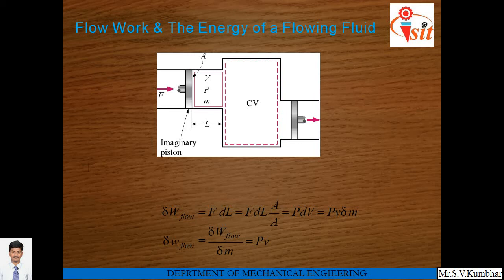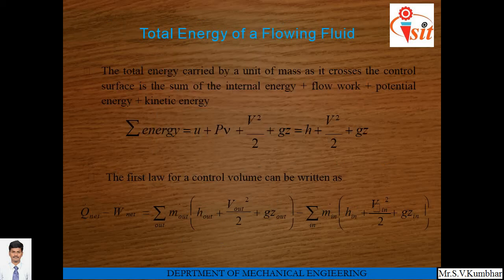So the amount of flow work, that is small delta W flow work, is given as force into displacement, F into dl. So F into dl is equal to P into A into dl, which is equal to P into dV. So the flow work is given as P into V. As the fluid upstream pushes mass across the control volume, work done on unit mass is calculated by this equation.